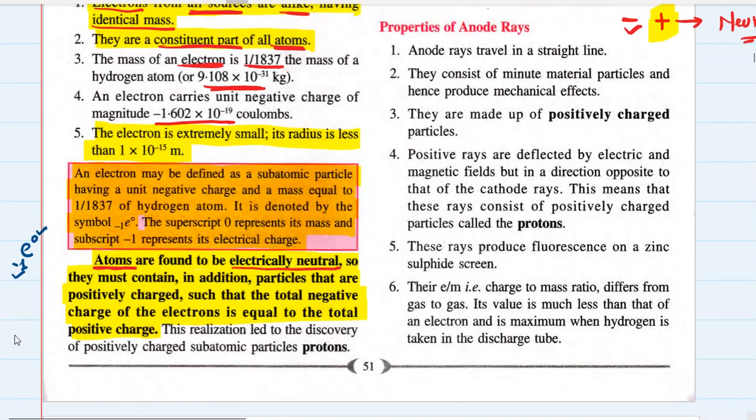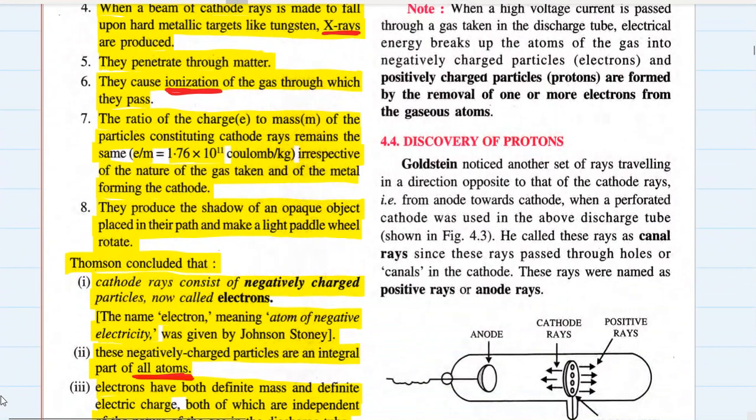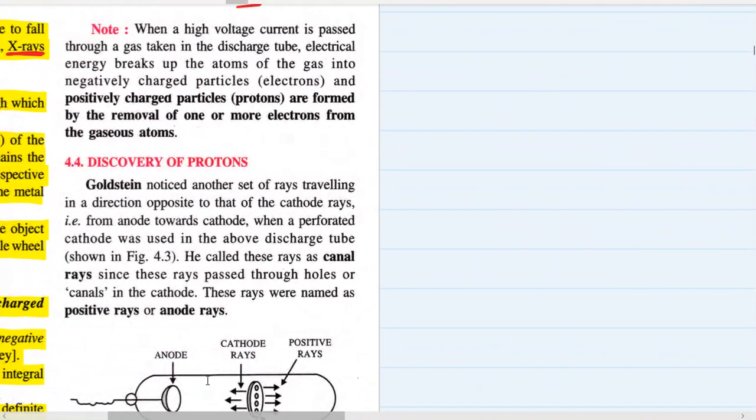This realization that since the atom is neutral and it contains a negatively charged particle, it also must have some positively charged particle, this realization, ठीक है, ये बल्ब जला किसी साइंटिस्ट के दिमाग में, led to the discovery of the positively charged subatomic particle, protons. So let's talk about the discovery of protons, which is the second subatomic particle.